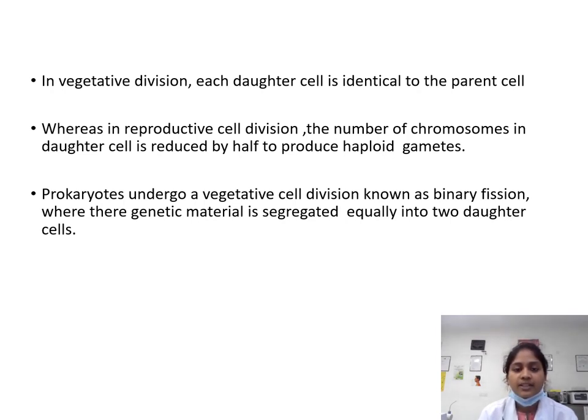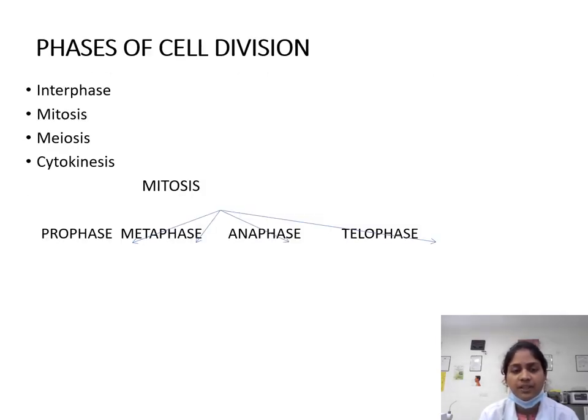Prokaryotes undergo a vegetative cell division known as binary fission, where the genetic material is segregated equally into two daughter cells. Phases of cell division include interphase, mitosis, meiosis, and cytokinesis. Mitosis involves prophase, metaphase, anaphase, and telophase.